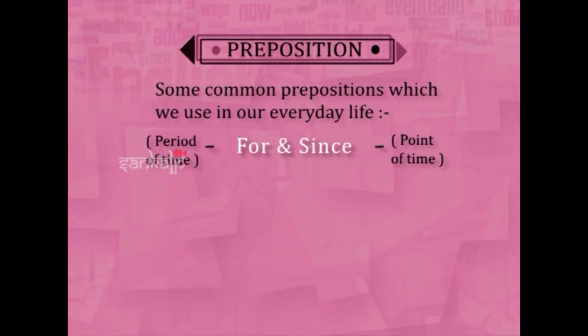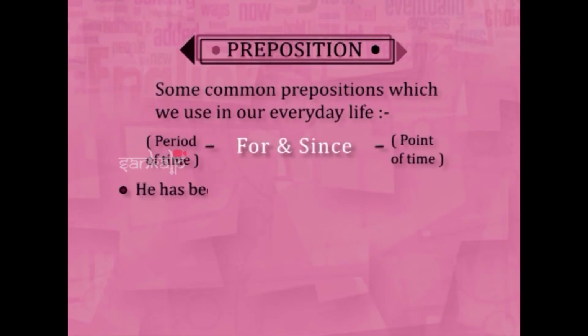Likewise. And for is a period of time. Period of time in the sense, like for many days, for some time, likewise. No specific time, no point of time. So, one more thing you have to know, that sometimes you know for is a period of time, since is a point of time, students get confused.